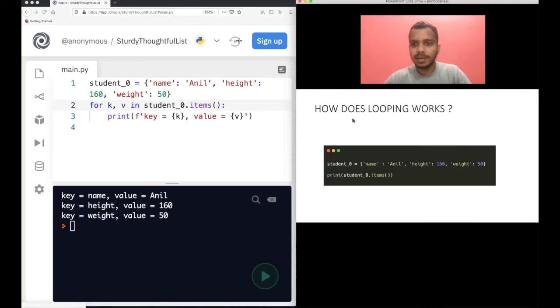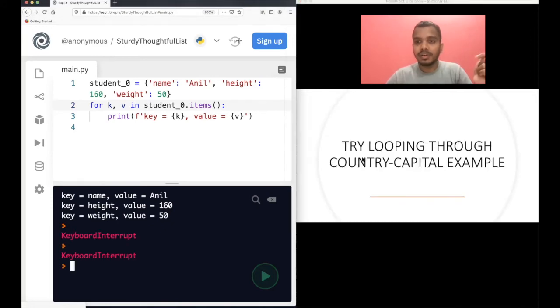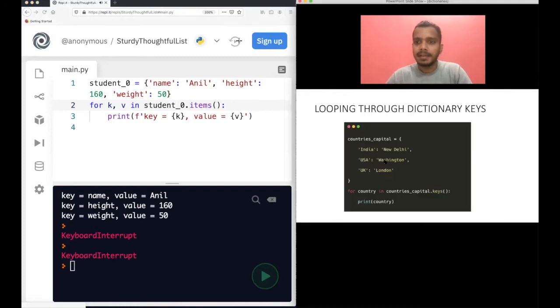Okay, how does looping work? I have explained this. You could also try to loop through the country capital example that I have shown you before, where you are storing the mapping of countries to capital. Try looping over that and print all the countries and capitals. Try doing that also on your own. Okay. Now, next one is how to loop through dictionary keys.